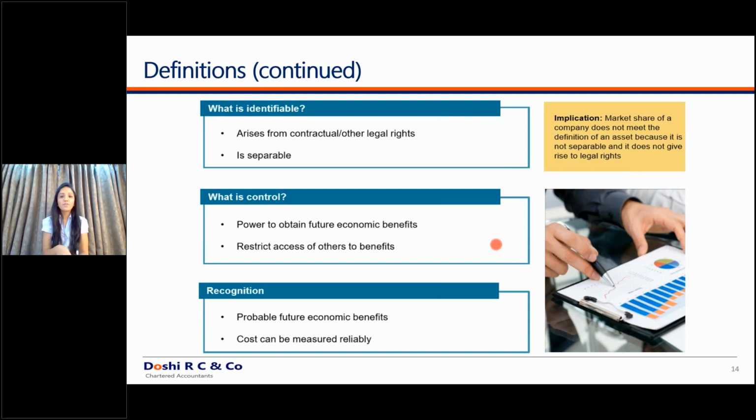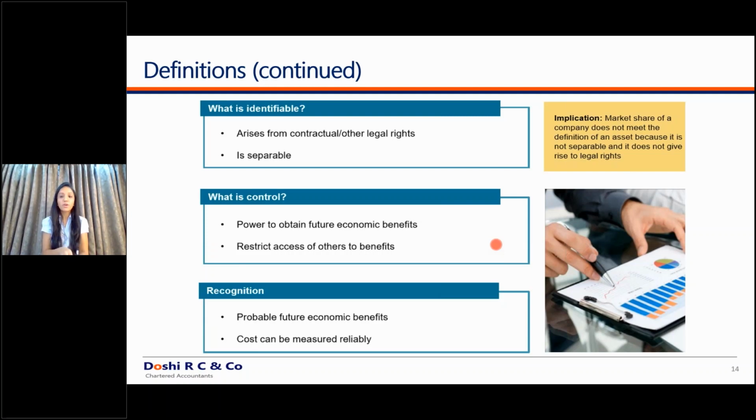And that entity should be able to restrict others from getting the benefits out of that asset. We have classic examples, for example, a road. If a particular entity builds a road specifically to lead to its factory, even if the entity is getting benefits out of that constructed road, can the entity deny access to other people from using that road? Obviously, no. Since the entity cannot deny access to the general public from accessing that road, the asset is not controlled by the entity and the asset cannot be capitalized into the books of that entity.